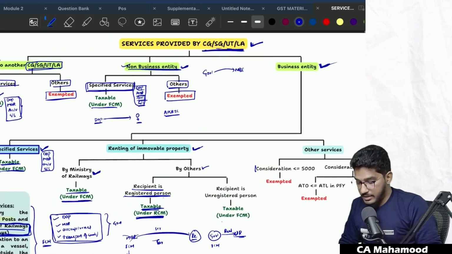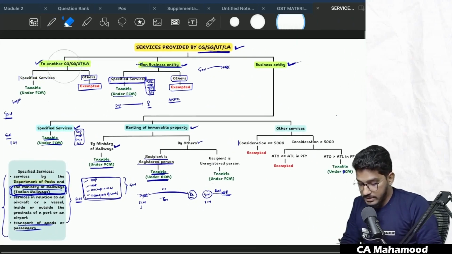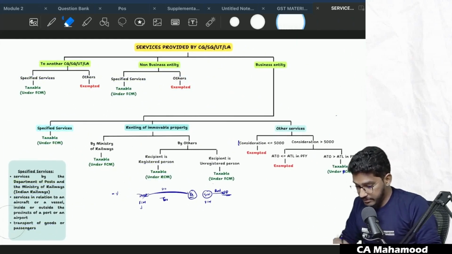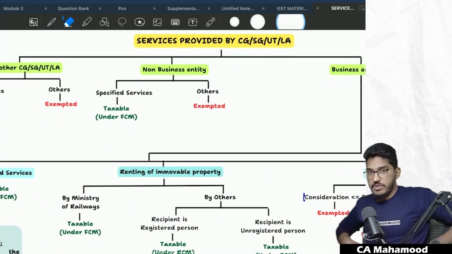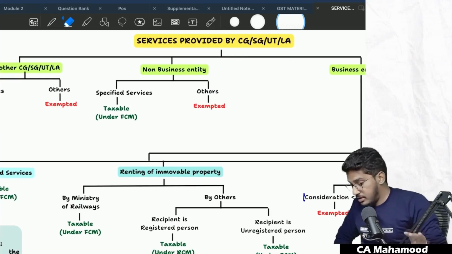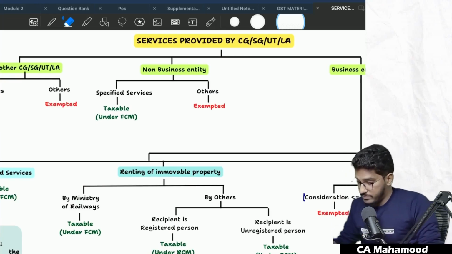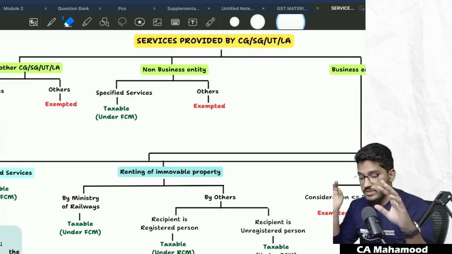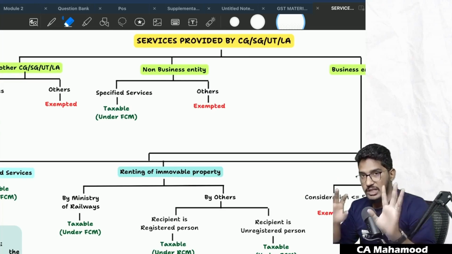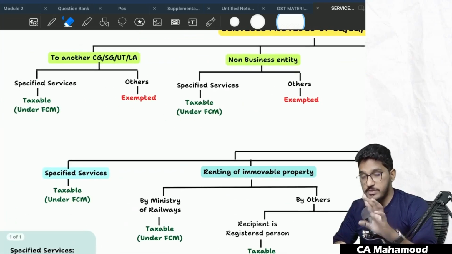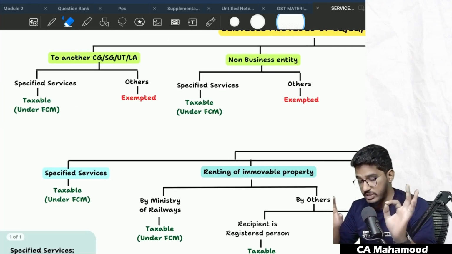Okay. Understood. Shall we do one more quick recap once again? Come on guys, everybody participate. I do expect that a question will come from this which you have to answer with confidence. So listen carefully. Services provided by central government, state government, union territory or local authority, if they are provided to another government and are specified services, are taxable under forward charge mechanism. Specified services are always taxable under forward charge mechanism.